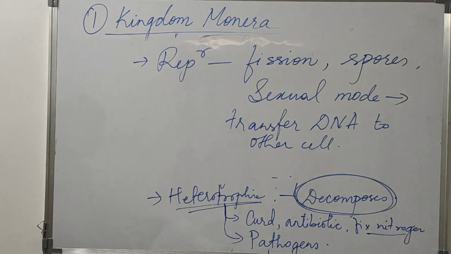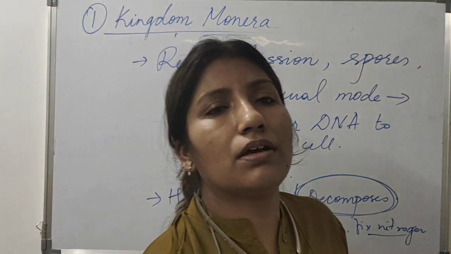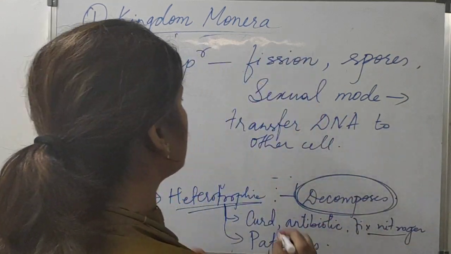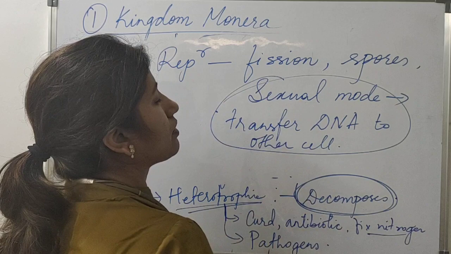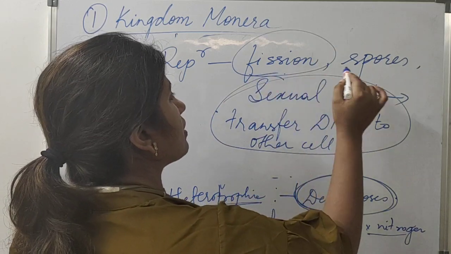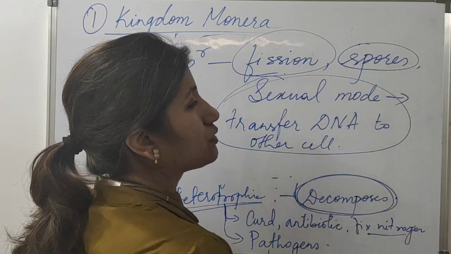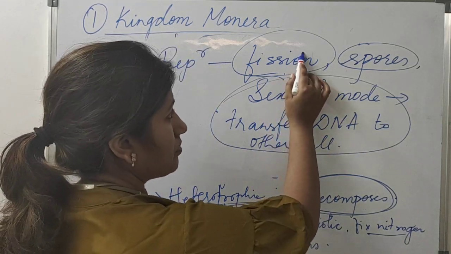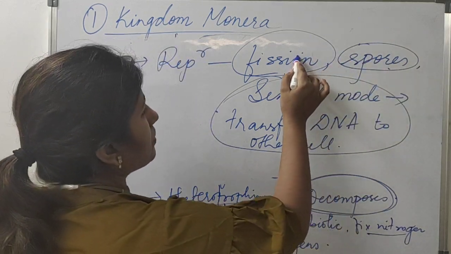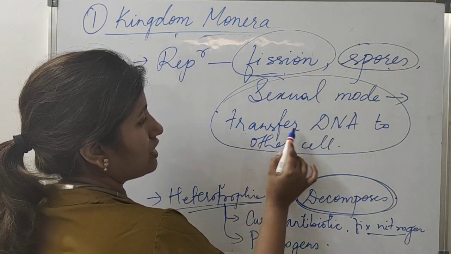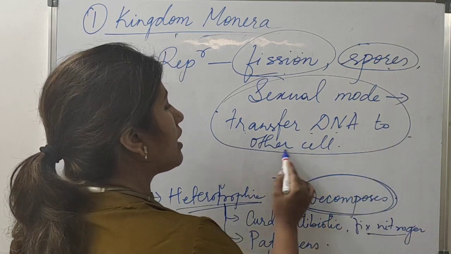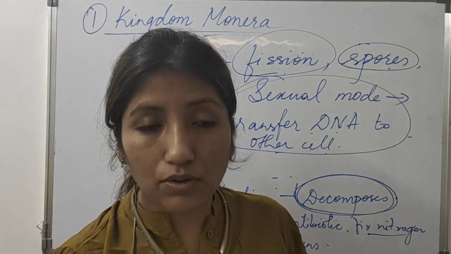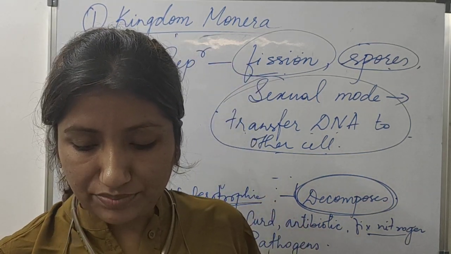We have heard that bacteria can divide their cell. So this sexual mode is very rare. They divide by dividing their body, and they produce spores. But sexual mode is very rare. Sometimes in unfavorable conditions, when it is not favorable to produce a spore or to do fission, then they transfer their DNA to the nearby bacteria, and then they produce new daughter cells of their own.